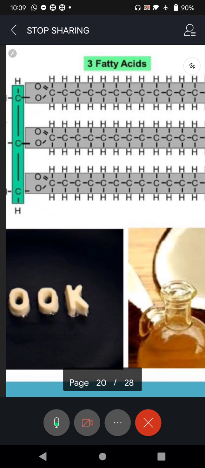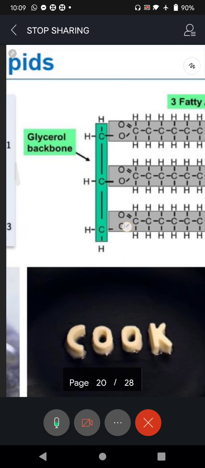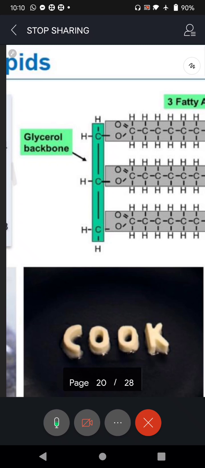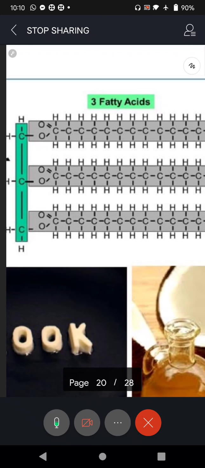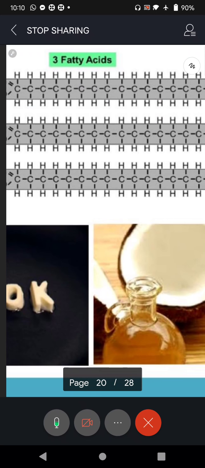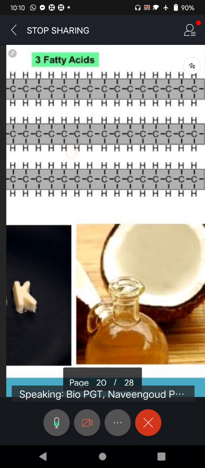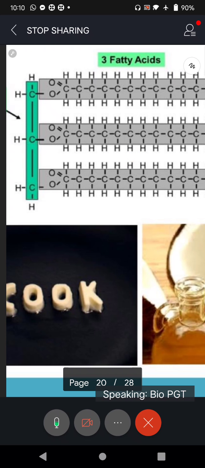Look at that. 3 fatty acids. Okay? Glycerol is the backbone. So 1 glycerol plus 3 fatty acids. I hope you understood. Look at that. So which one will take a lot of time for us to digest? Yes, 3 fatty acids. You see? So monoglycerides are easy to digest. Triglycerides, see, 3 fatty acids are to be broken down by us. Hence, this is the problem.